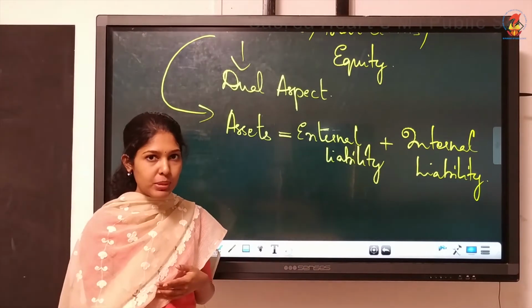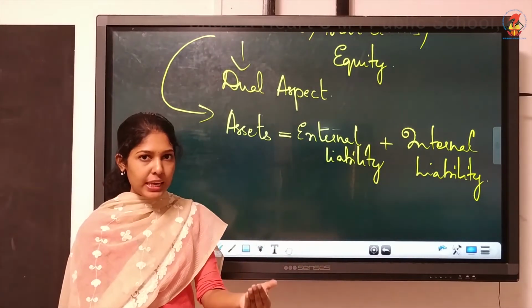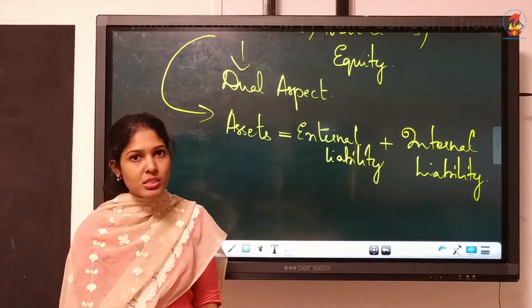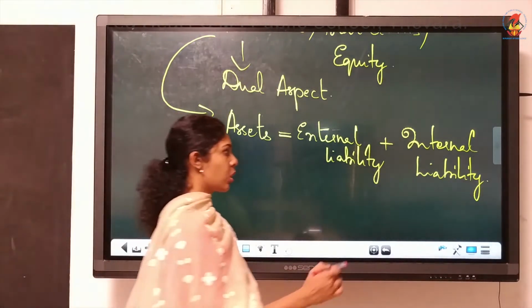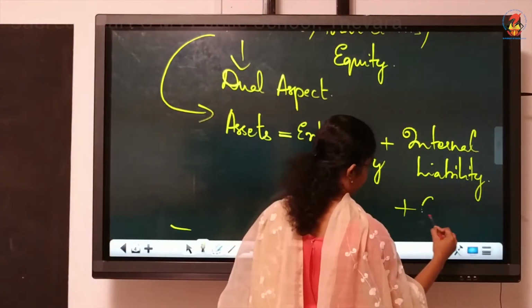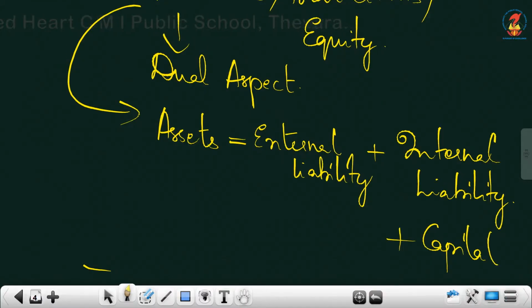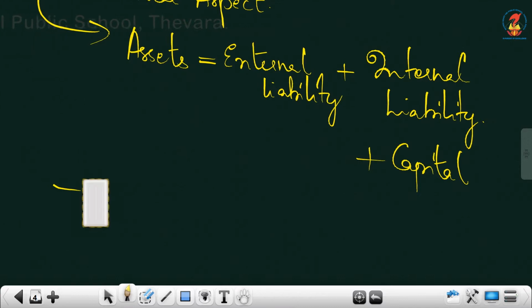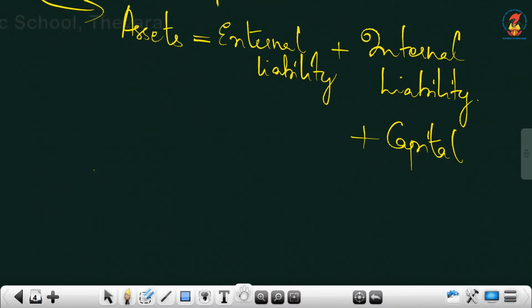What is that liability which is to be paid to owners? What is it called? That is called capital, or other names of capital you learned in the previous chapter.